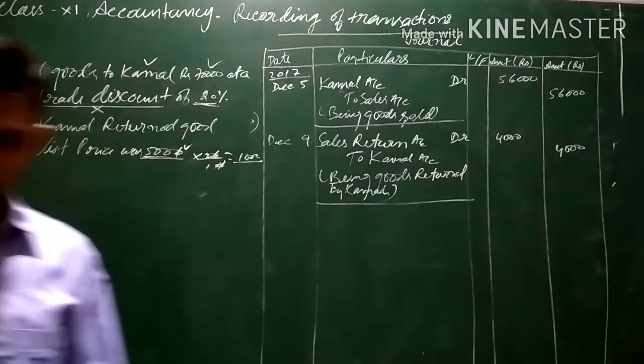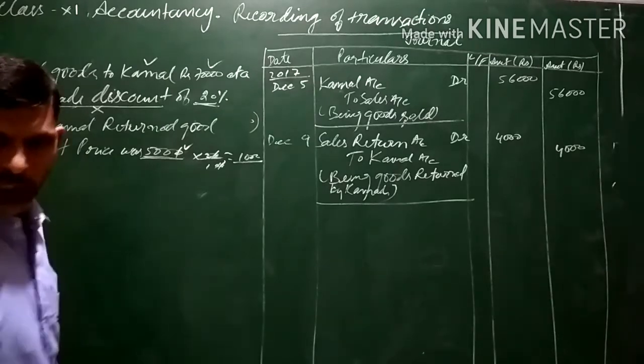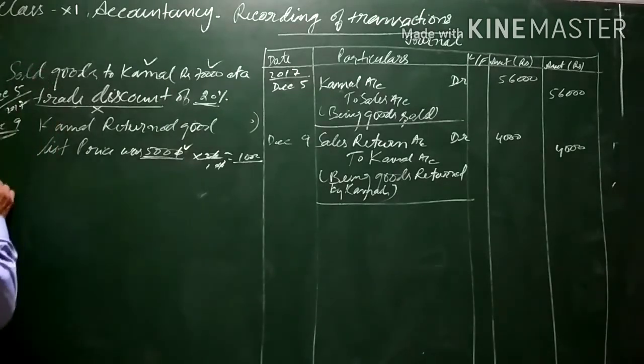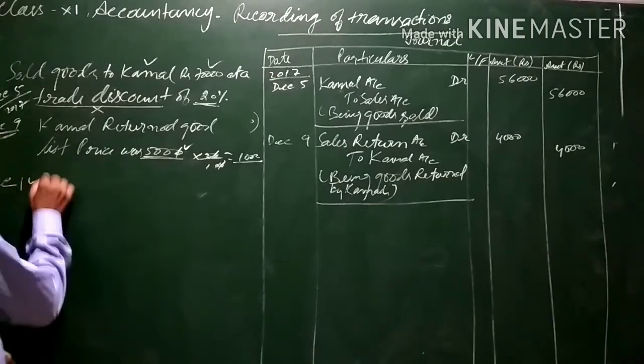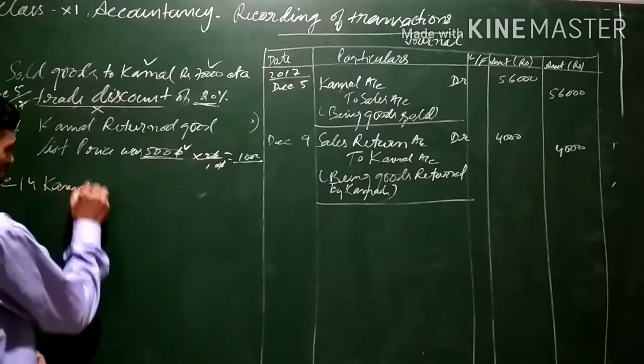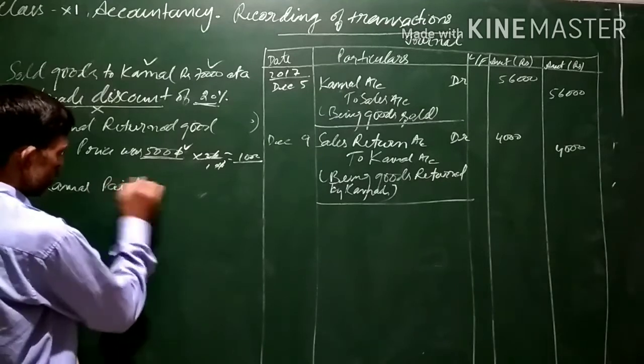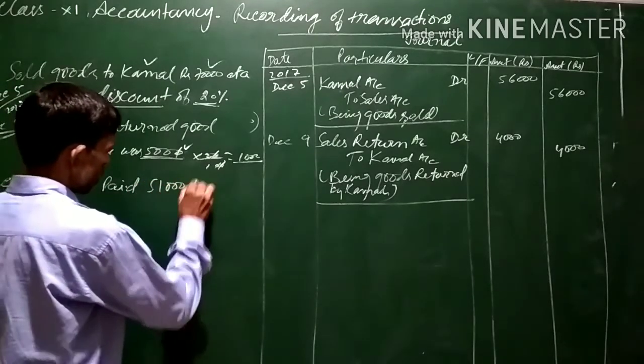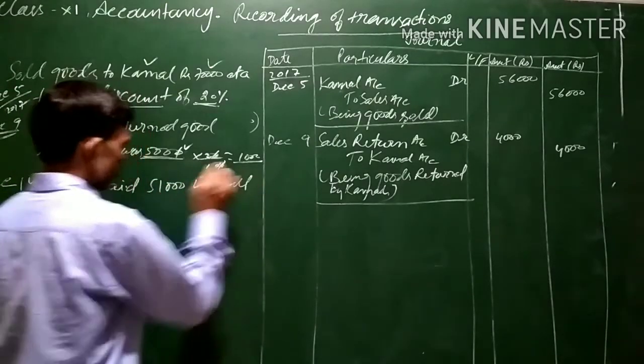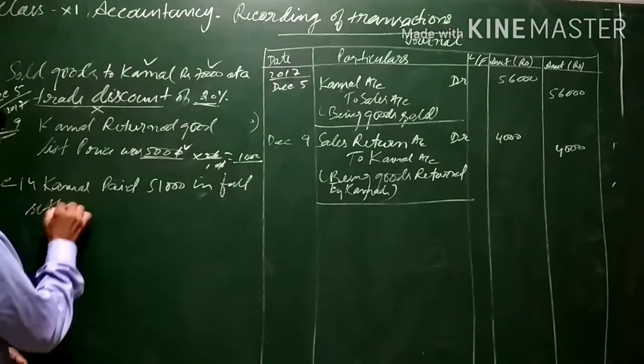Now, see what the next transaction is. Kamal paid us 51,000 in full settlement of account. That is on December 14. Kamal paid us 51,000 in full settlement of account.